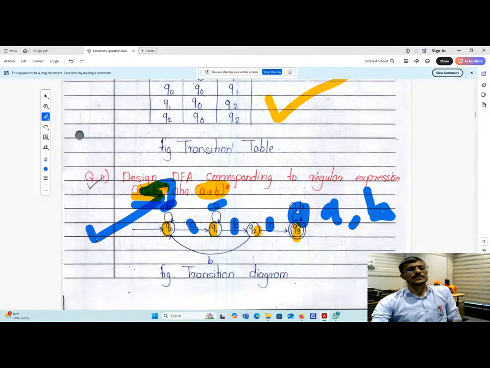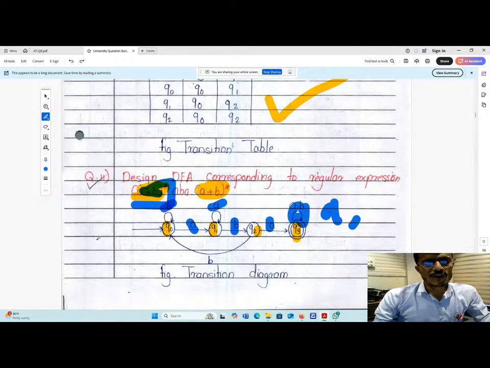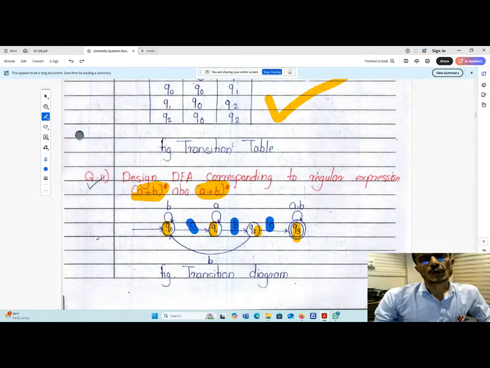Very important question, keep in mind. You can pause the video and draw in your notebook also.